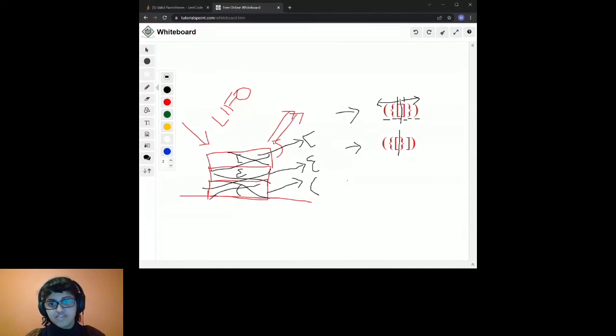So now at the end of the string, my stack is empty. And what does that mean? It just means that for every closing bracket, I found a matching opening bracket in the right order. So that's what we're going to be implementing in code. Does that make sense to everyone?